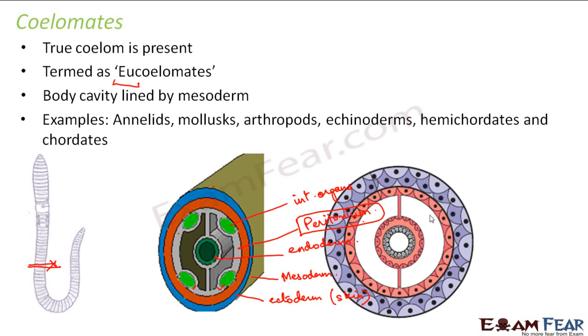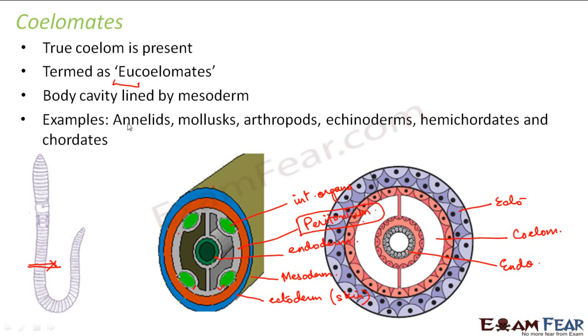Here, if you look at the structure, this is the structure in the same form in which we studied the ectoderm and endoderm, right? This is your ectoderm and this is your endoderm. But here, between ectoderm and endoderm, where the mesoderm, this red colored structure, would have been, you have an empty space, and this cavity is coelom. So the presence of this cavity makes them acoelomates.